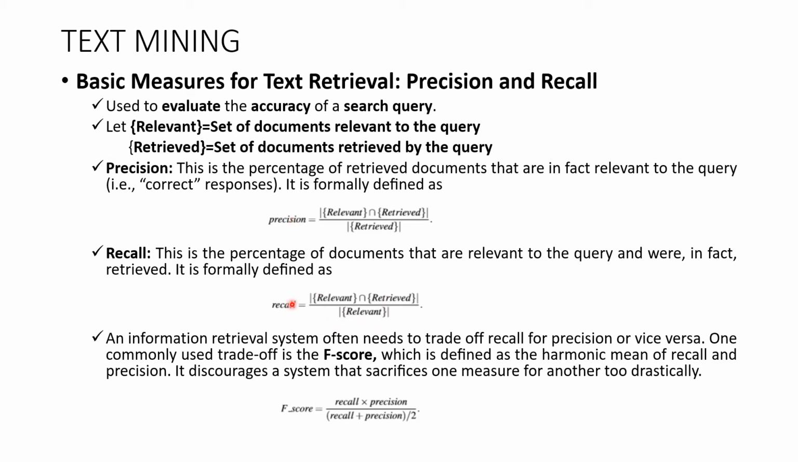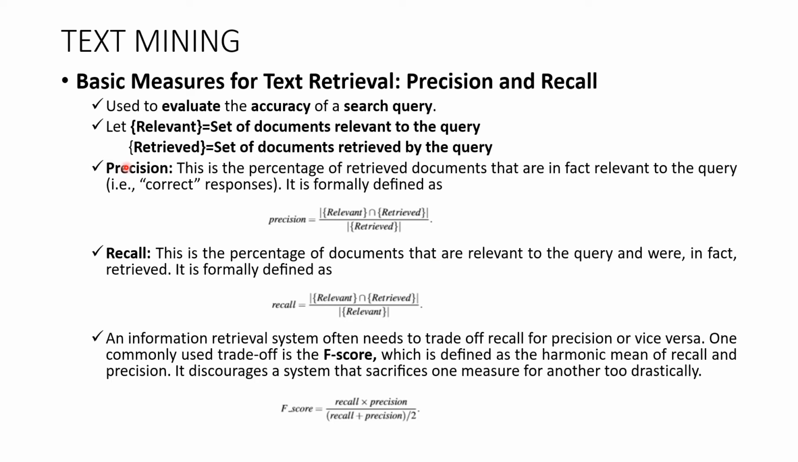So if we observe both of these formulas, precision and recall, the only difference is in the denominator. In precision, the number of retrieved documents is in the denominator, and in recall the number of relevant documents is in the denominator. Precision measures the number of correct responses, whereas recall gives the percentage of relevant documents, that is, how much of what is relevant was retrieved. That's what it tries to tell you.